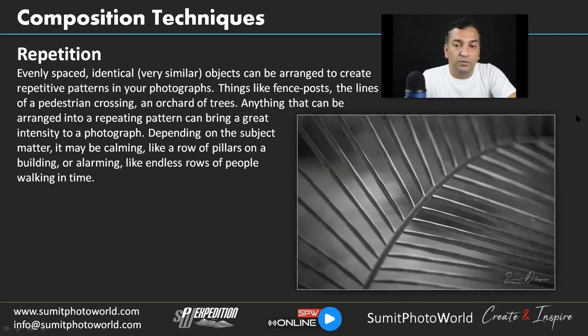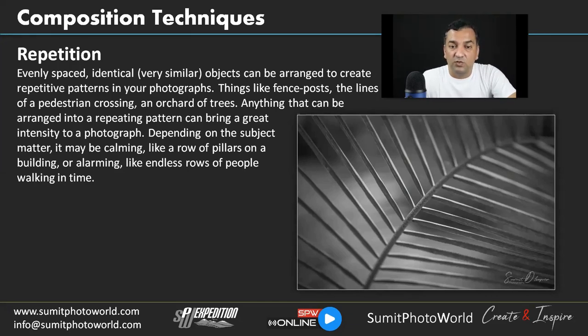Repetition. This is a composition technique used in very creative art. In very creative artwork, we use repetition techniques to show similar objects, and they can be arranged in repetitive patterns in your photographs.